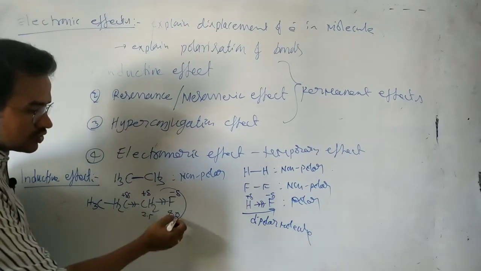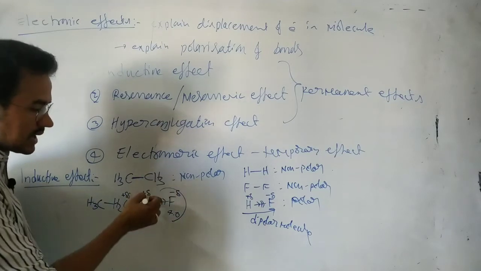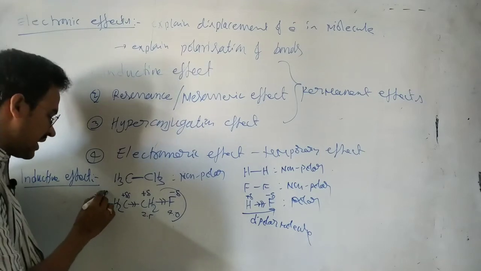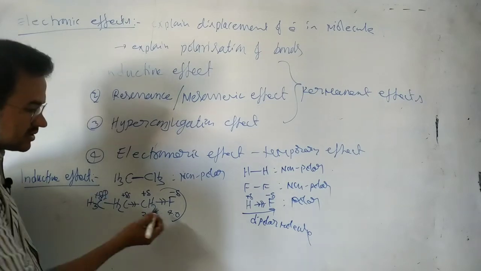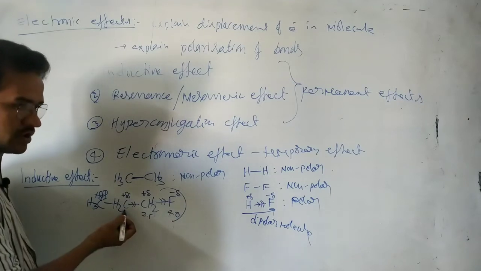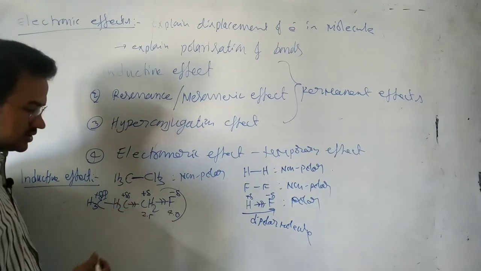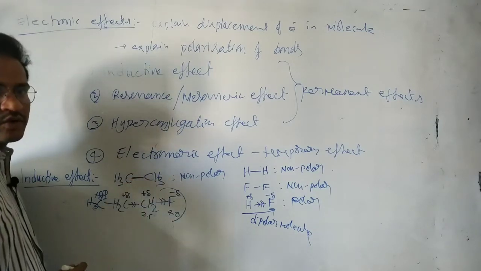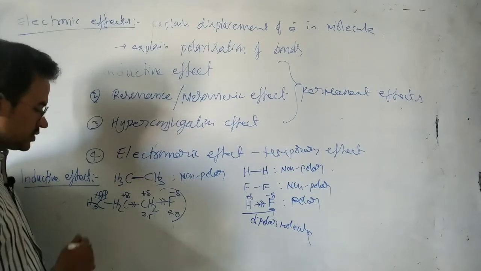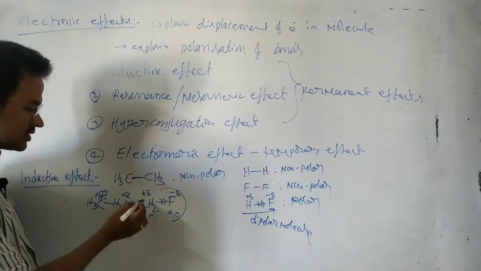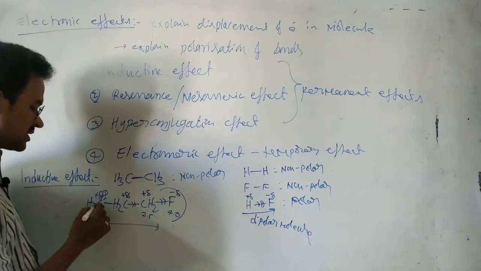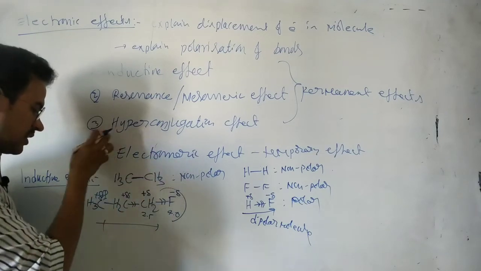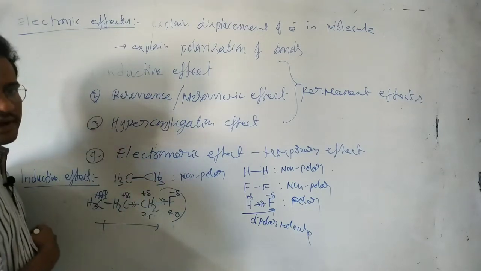So the electron withdrawing effect of the fluorine works maximum on this carbon, less on the next carbon, and very little on this carbon. By the effect of the fluorine, this carbon also has to gain positive charge, that means it has to release electrons towards the more electronegative atom. So the bonding electrons move in this direction, and this carbon also gains some positive charge. Of course, this effect disappears after 3-4 carbon atoms.